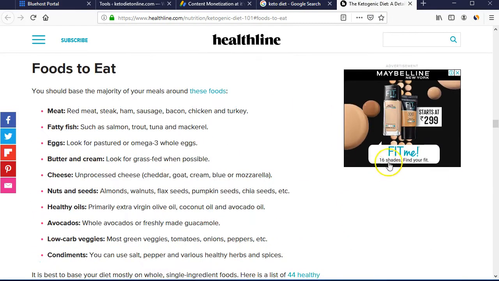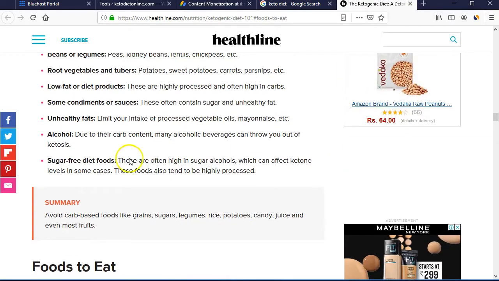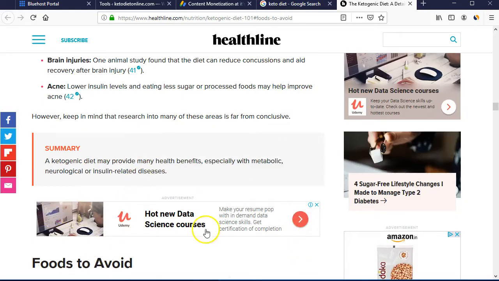Like here, they are showing different advertisements, these are sidebar advertisements. In the middle you can see these banner advertisements. So they pay you a good amount of money for advertisement.